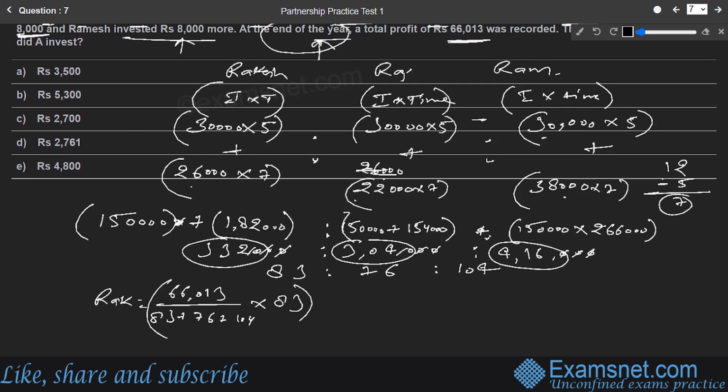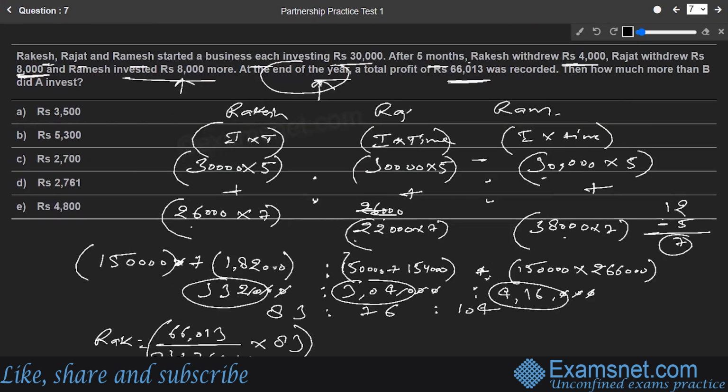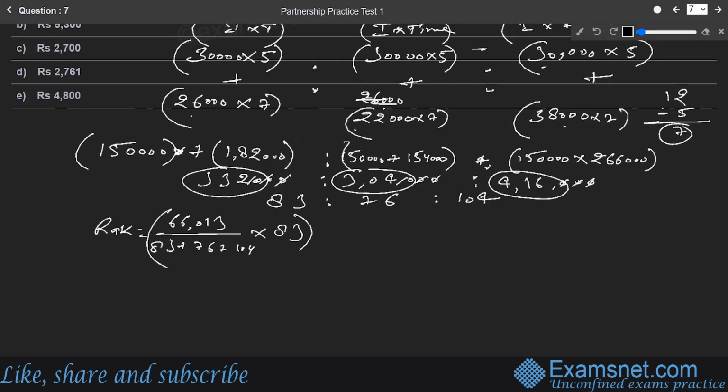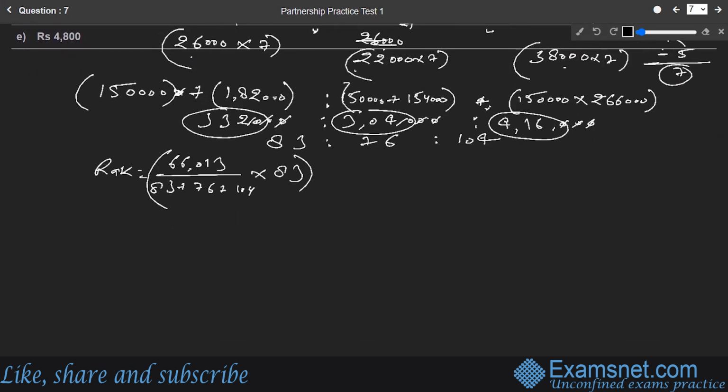Similarly, the difference between whose shares is required? They are asking how much more Rajat invested than Rakesh. Okay, how much more did Rajat invest than Rakesh? This is what they want to know. So Rakesh's money we can find out like that.